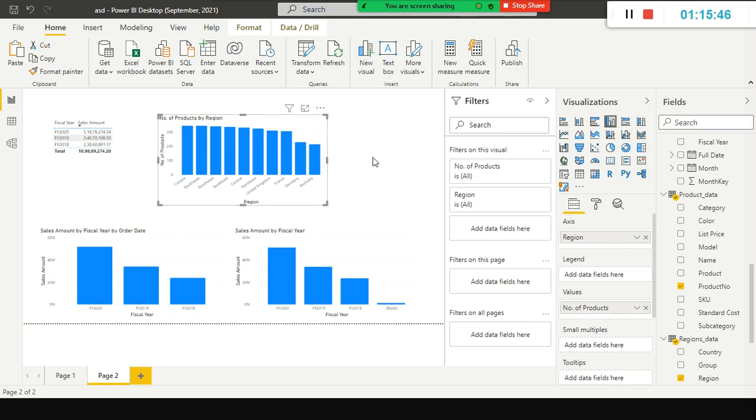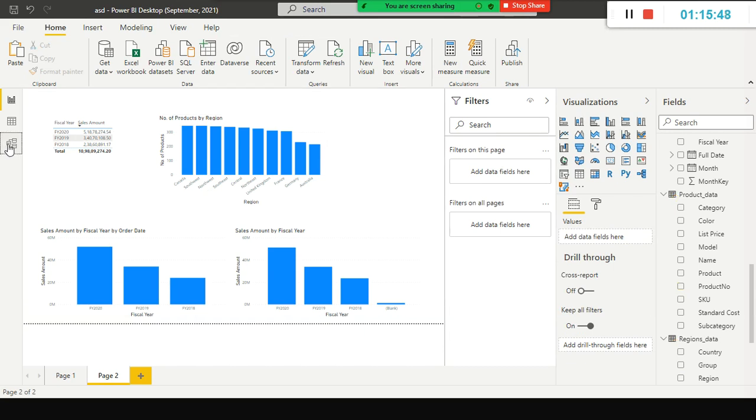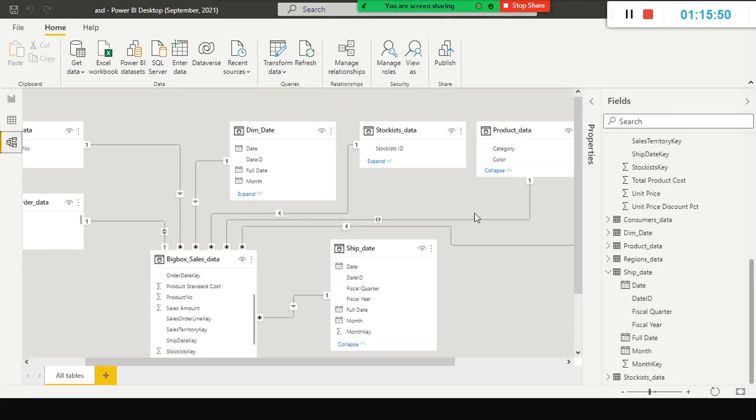See, now slicing and dicing. Earlier, though we created a relationship between dimension table and fact table, it was not doing it. After we enable both cross filter directions, now we are able to see it. Why are we able to see it? Why does it do the slicing and dicing now after I enable both for the cross filter direction?